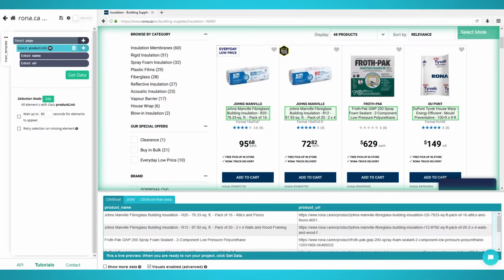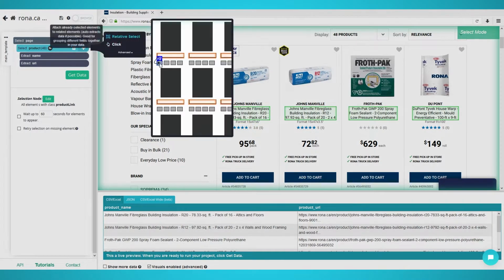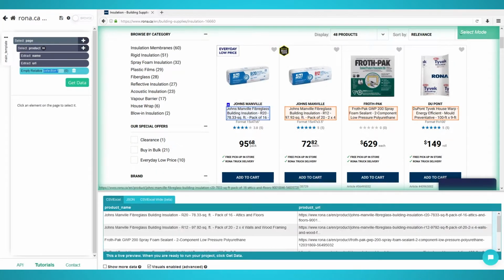Scraping prices. Since each product's price is relative to its name, we will need to use ParseHub's relative select tool. You can redo these steps for other relative data, such as product ratings. Begin by clicking the plus button next to the product selection from the last step. Choose the relative select tool and click the first product's name. An arrow will now appear. Point it to the price.